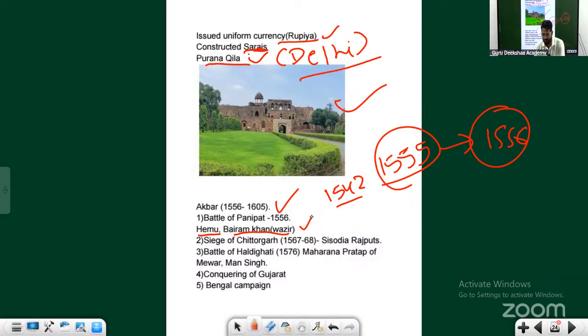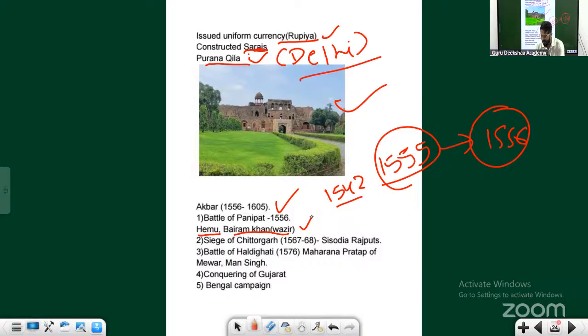When you read the story of Akbar, you will come to know that Bairam Khan wanted to become Sultan himself. Akbar knew that this person had helped him when he was a kid, so Akbar didn't kill him.